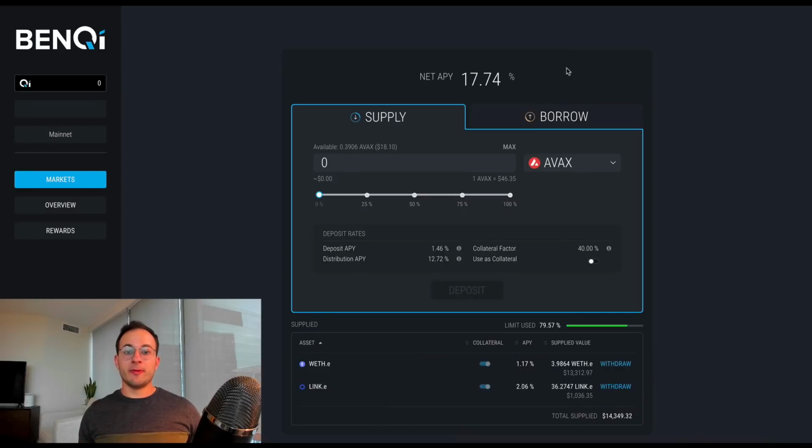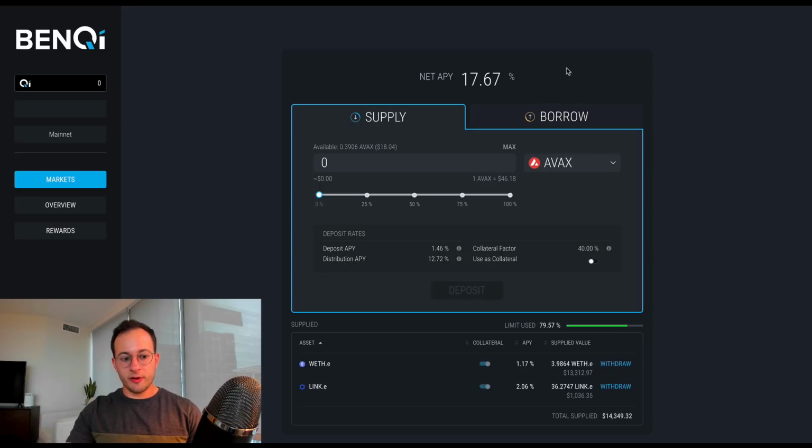So the first platform that you're probably going to use is, I believe, pronounced BenQi. And this is basically going to be the Compound or Aave for Avalanche right now. So as I mentioned, lending and borrowing is actually incentivized here. So what I did to test the network out is I bridged over some ETH and some Chainlink tokens. I supplied that on the platform, and then I borrowed against that to test out the network. I did this because I didn't want to sell any of my main assets like ETH, and I was really just interested in testing the network. I didn't think I would actually really be using it for purchasing tokens or something like that.